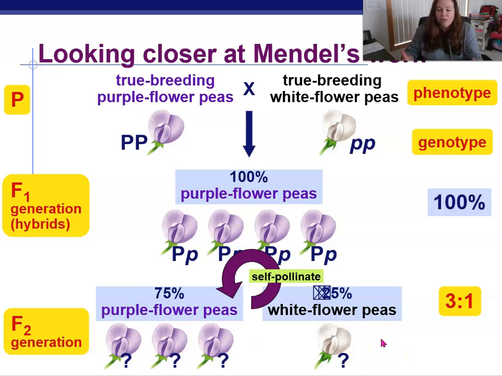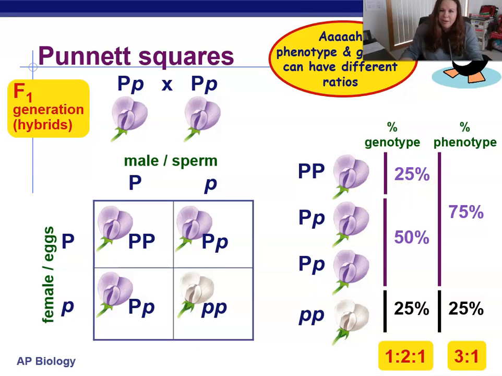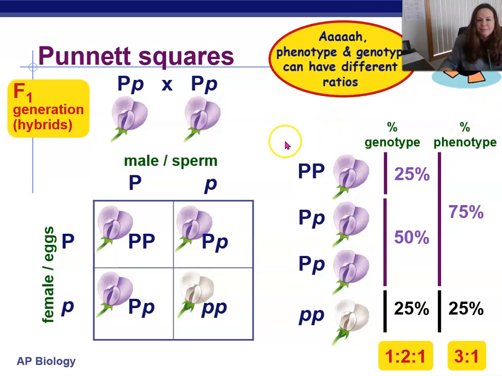Now with the white ones, you know their genotype. It's little p, because whenever the dominant one is present, then it would be purple. So the only way to be white is to be little p. However, we have a question mark with what the genotype is for these F2s who are purple. We don't know. We know they all at least have one big P, but we don't know what the other letter is, what the other allele is that they're carrying. So a Punnett square can help us figure out what the probability is of what their genotype is.